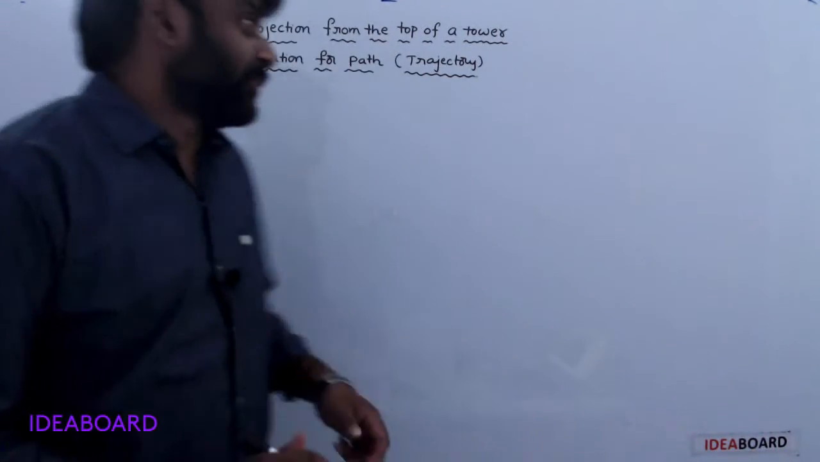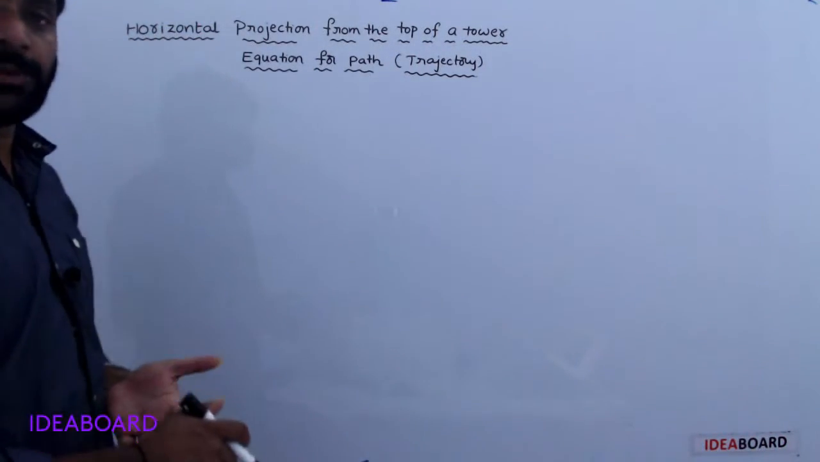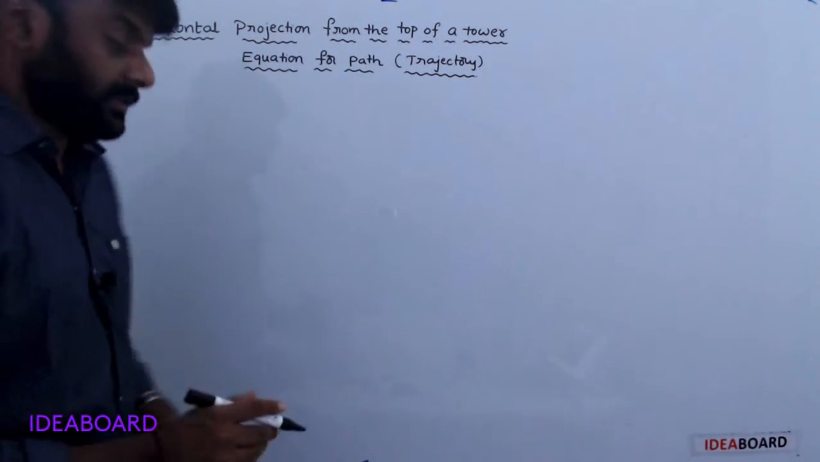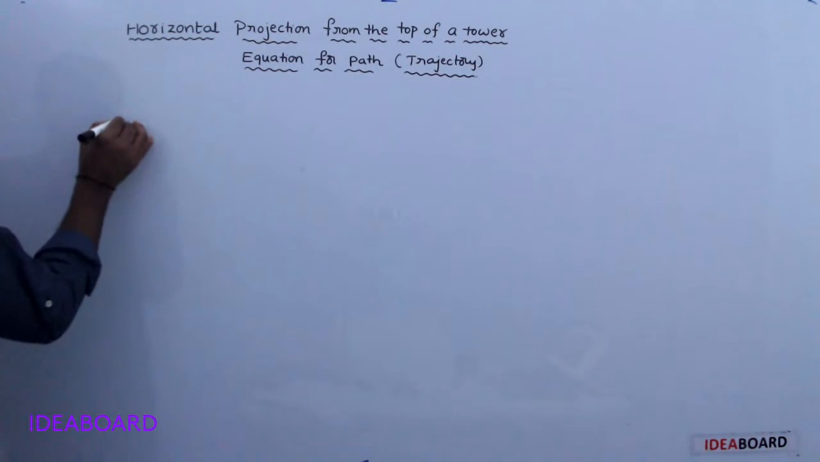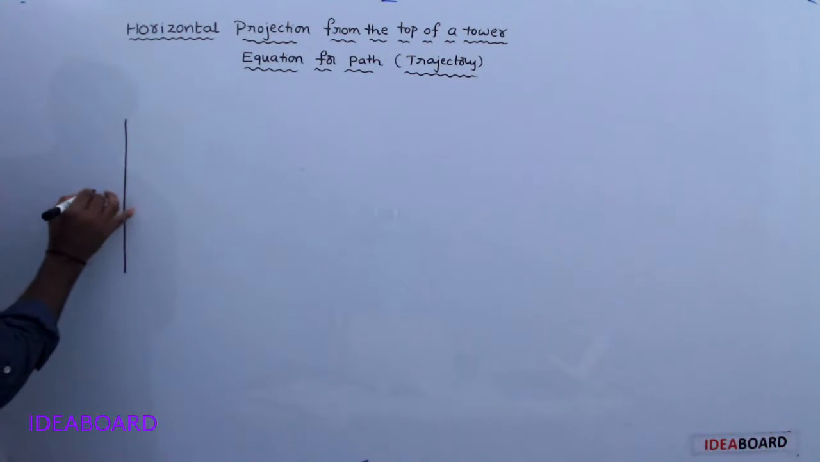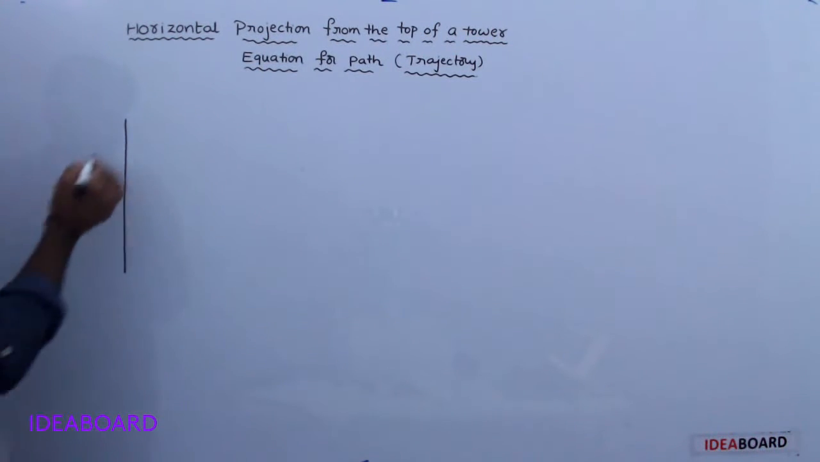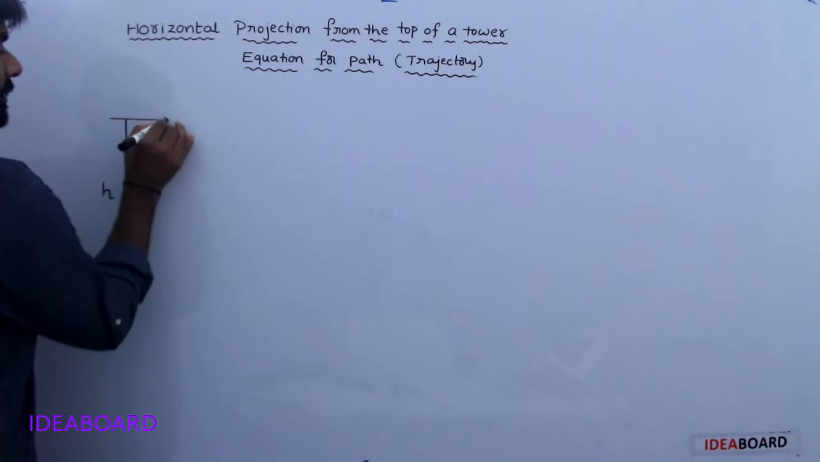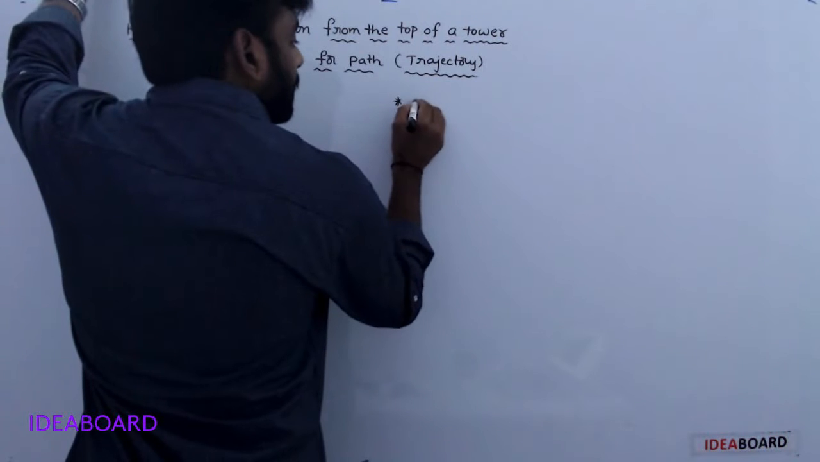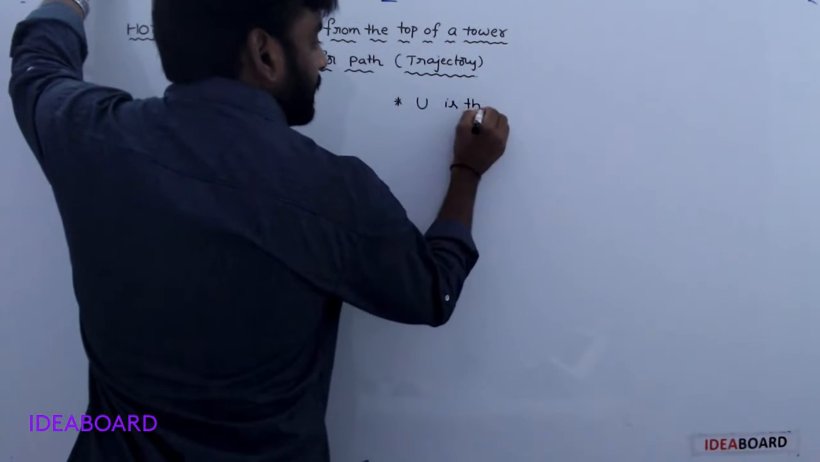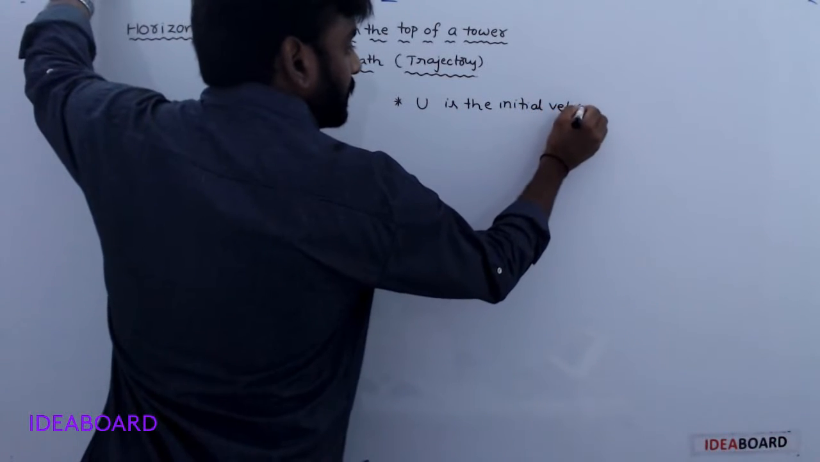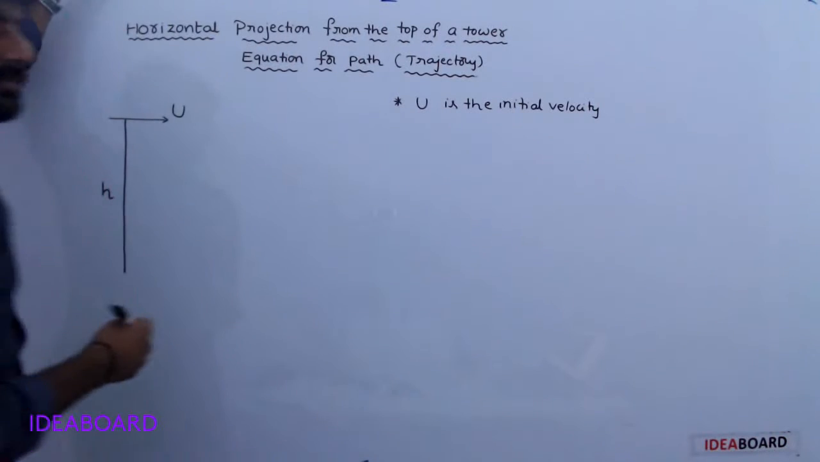Hi students, today our topic is horizontal projection from the top of a tower. Okay, the equation for that path. Now, it is a tower, its height is h. A body is projected horizontally with initial velocity u. Here u is the initial velocity, that is the horizontal velocity.